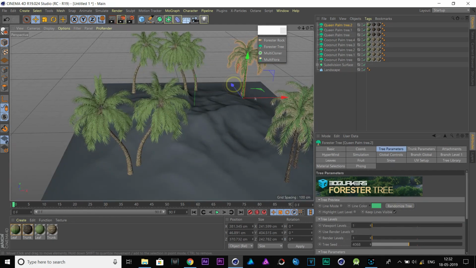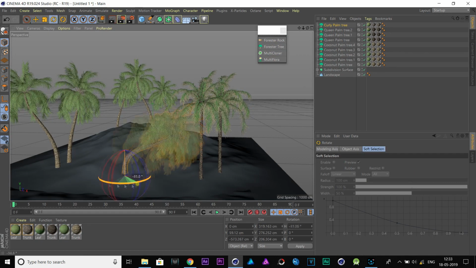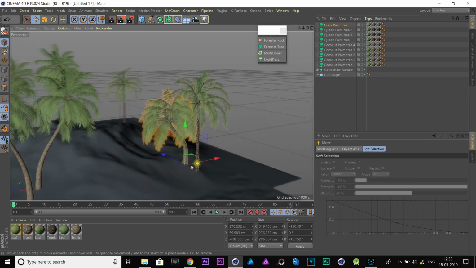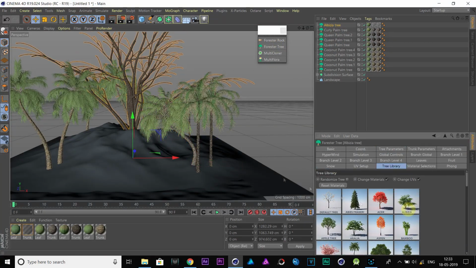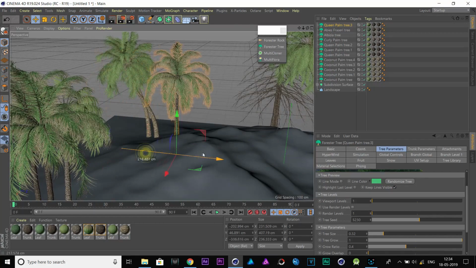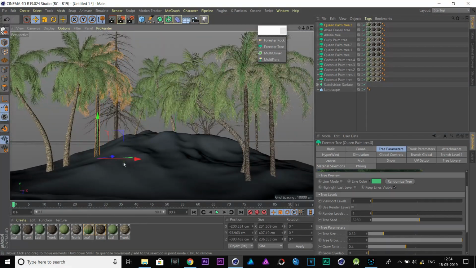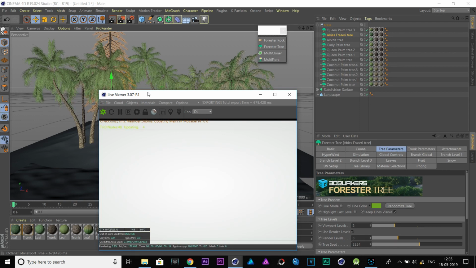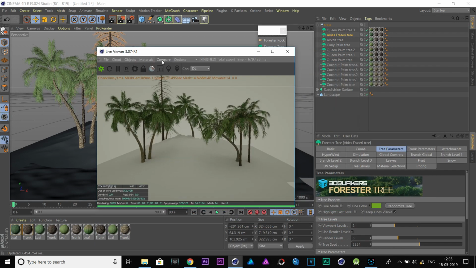Do it according to your liking. This is a little bit time taking, but at the same time, it is so simple. Render it in the live viewer to see the scene.